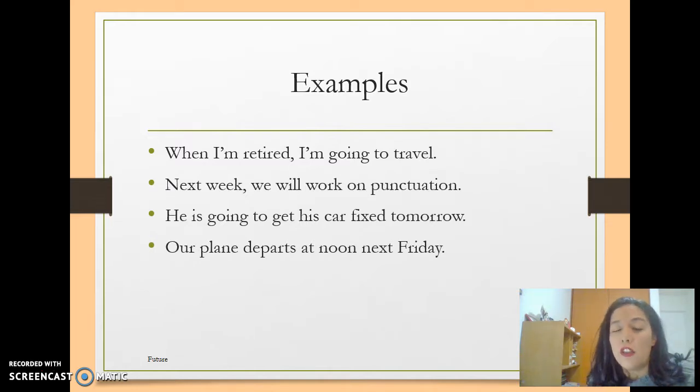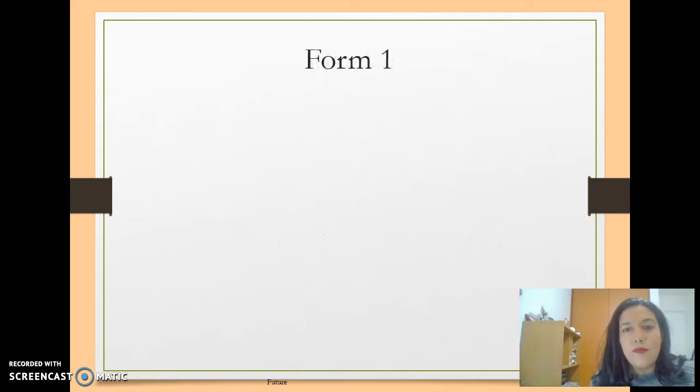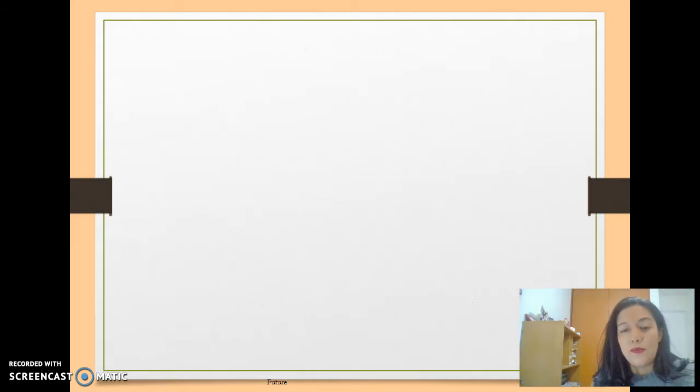So this tells us that we have plans and that probably we are making some agenda notes to get to it. So it's something that we have already planned when we use will. And these are some indicators: tomorrow, next week, in a month, next year. So form 1: I will plus the verb in simple tense. Check she, her, it.